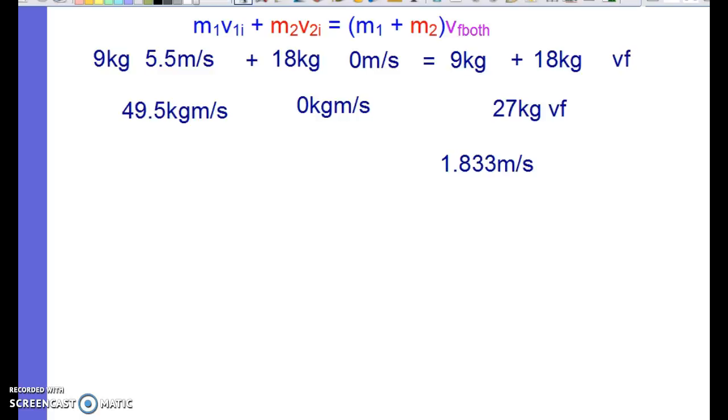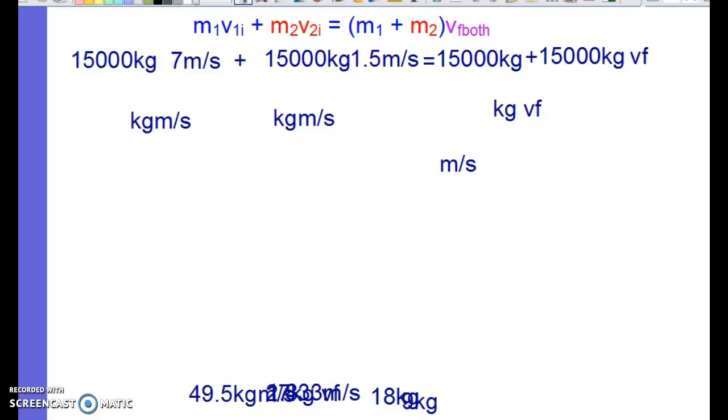Alright, now let's move on to number 3. So now in number 3, we've got 2 train cars sticking together, and they give us the mass of 15,000 kilograms. And the first one's going 7 meters per second. It runs into an identical car going the same direction at 1.5 meters per second. That's important that it's the same direction. Otherwise, you have to put a negative in. And then we want to know, when they click together and stick together, how fast are we going together?